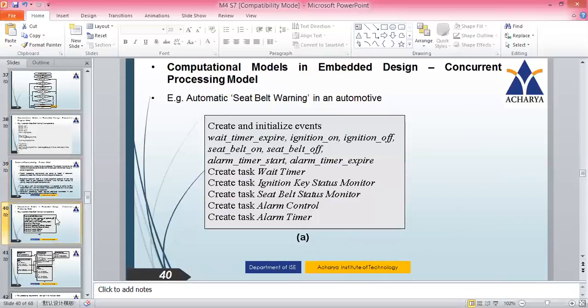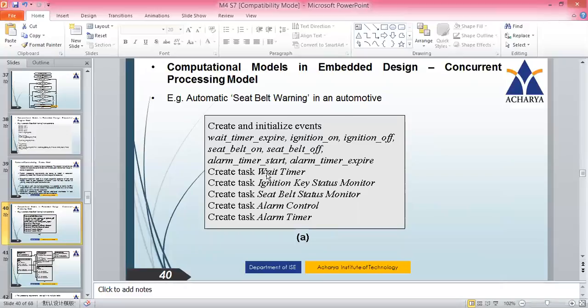Now let's see the same scenario, and we will try to see what are the different events that we can see here. So one is create and initialize events. What are the events that we can create? Wait timer expire, ignition on, ignition off, seat belt on, seat belt off, alarm timer start, alarm timer expires. All these things are different events.